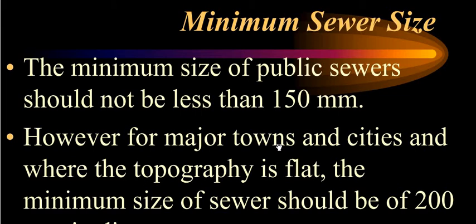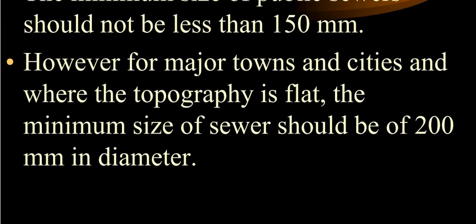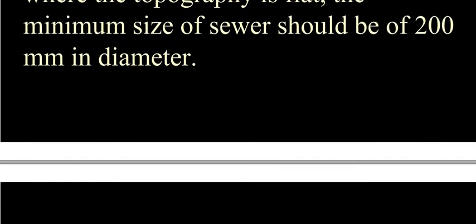However, for major towns and cities where the topography is flat, means where we do not have sufficient undulations or sufficient slopes for the natural slope, the minimum size of sewer should be 200 mm in diameter. Okay, so these points you have to understand.